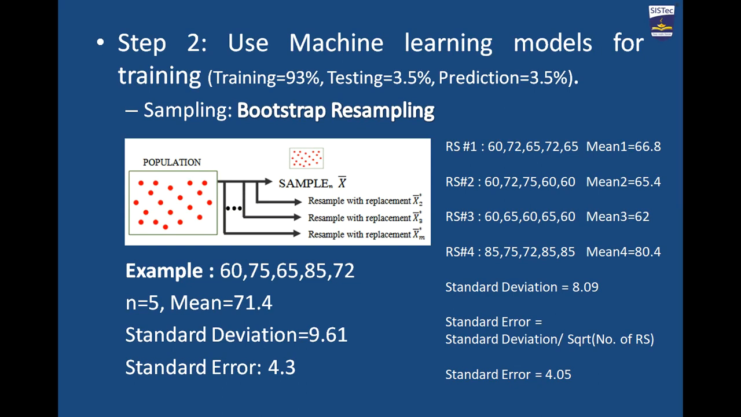In a similar fashion you can get the values of resamples rs2, rs3, rs4 etc. M number of resamples you can create. Finally, I calculated the standard deviation, that was 8.09. Then the standard error you can calculate through the standard deviation divided by the square root of the number of resamples. Through that you get the standard error, that was 4.05. That is almost similar to the standard error of the main sample, that was 4.3. So that's why these resamples can be accepted.